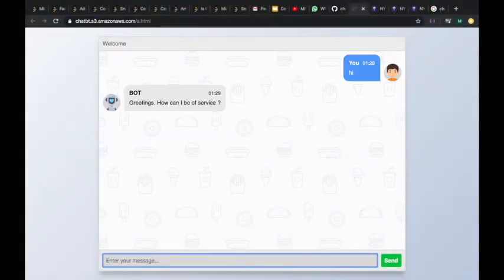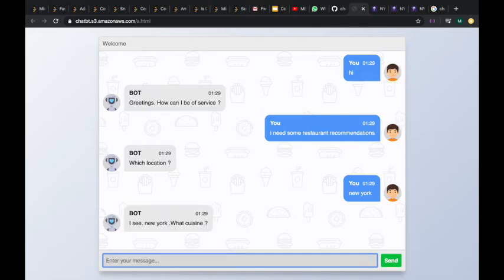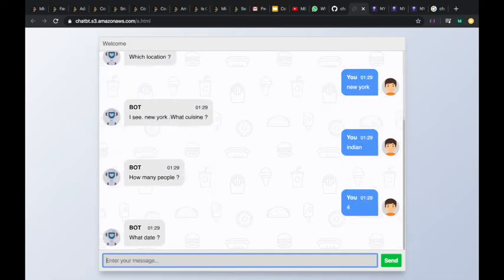So the flow goes like this. After the greetings, the bot will ask us what sort of service it can provide us. We need to ask it for a couple of restaurant recommendations. Then the bot will ask for what sort of location we want. We can provide New York.